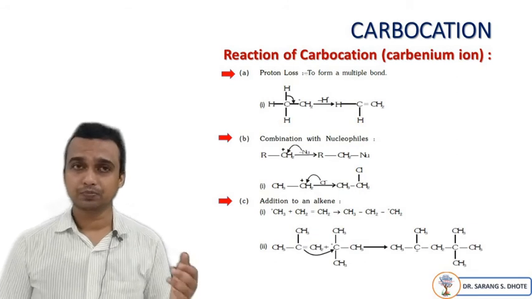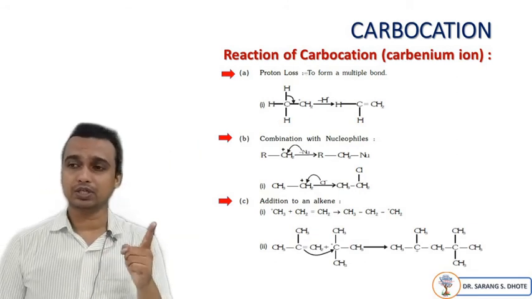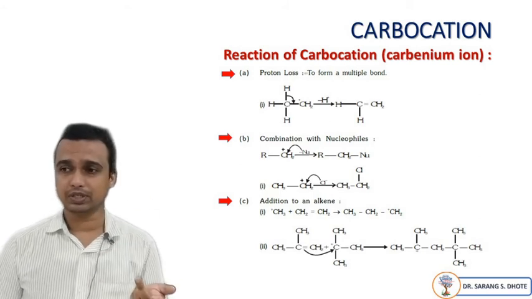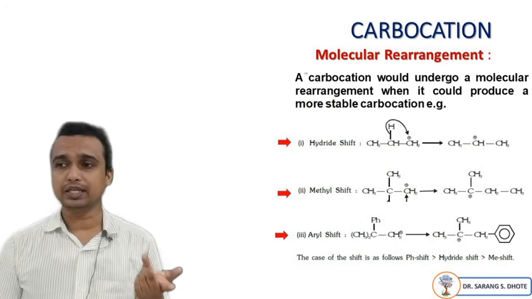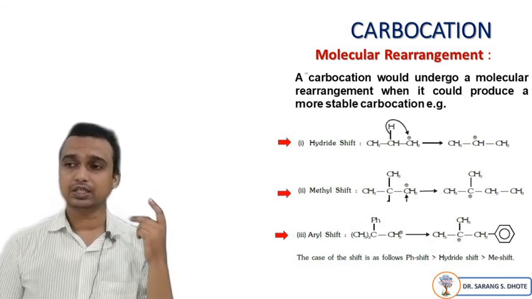This is also important. The first one is the loss of a proton. Due to this, there is a formation of a carbocation. Combination with a nucleophile also results in the formation of a carbocation. Addition to an alkene. Remember that addition to an alkene also generates the carbocation.